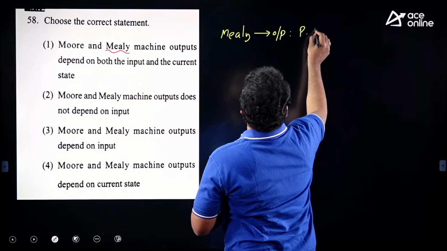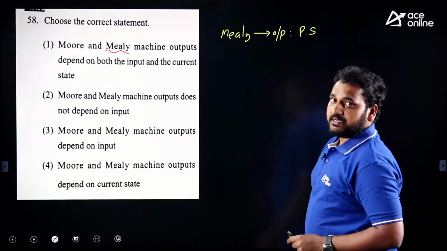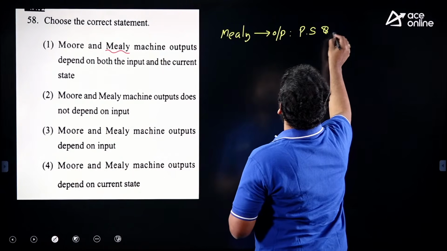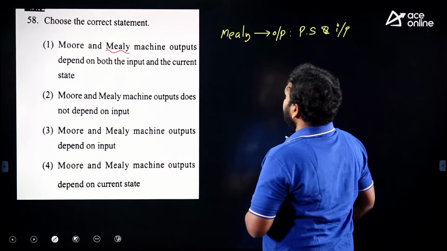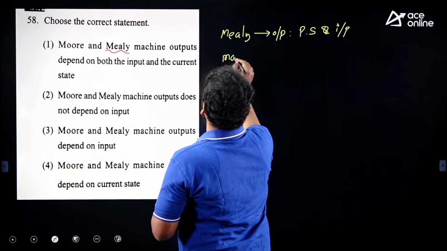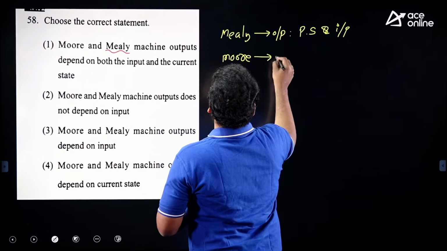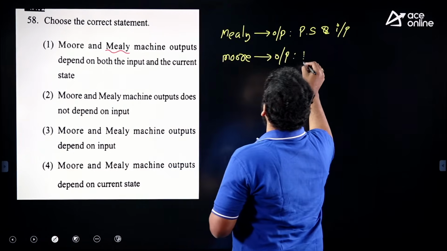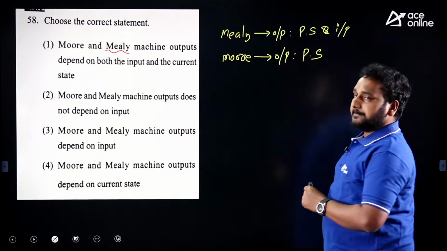I am writing PS, where PS stands for present state, and input. Whereas in a Moore FSM, output depends on present state only.